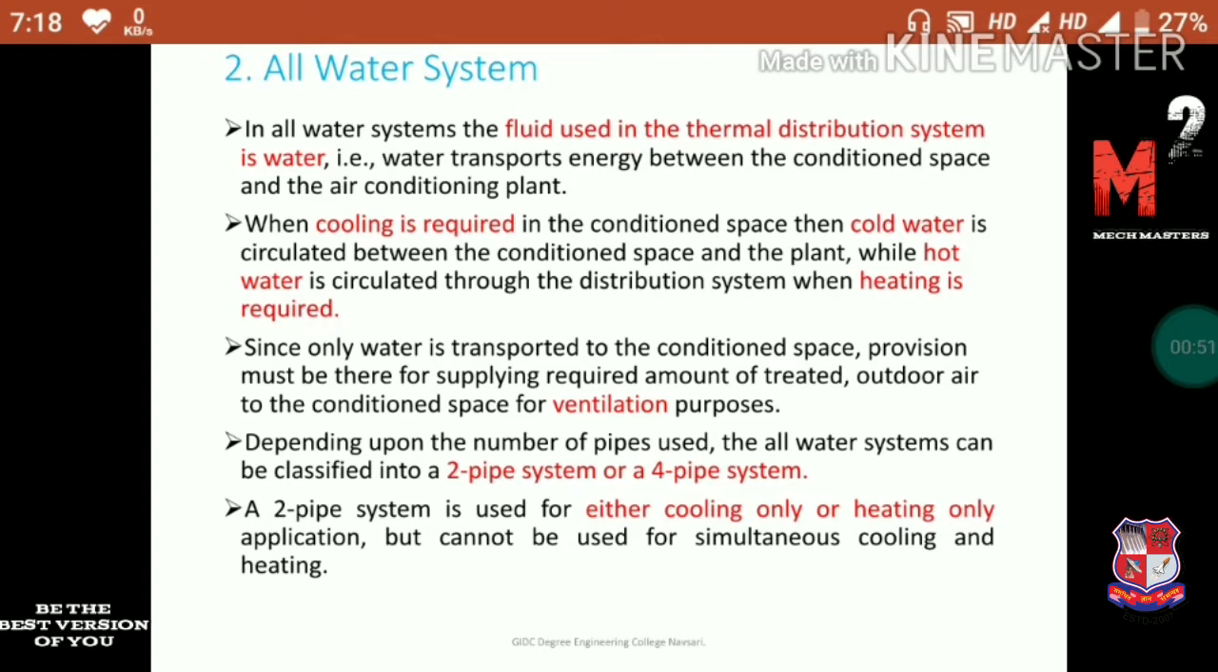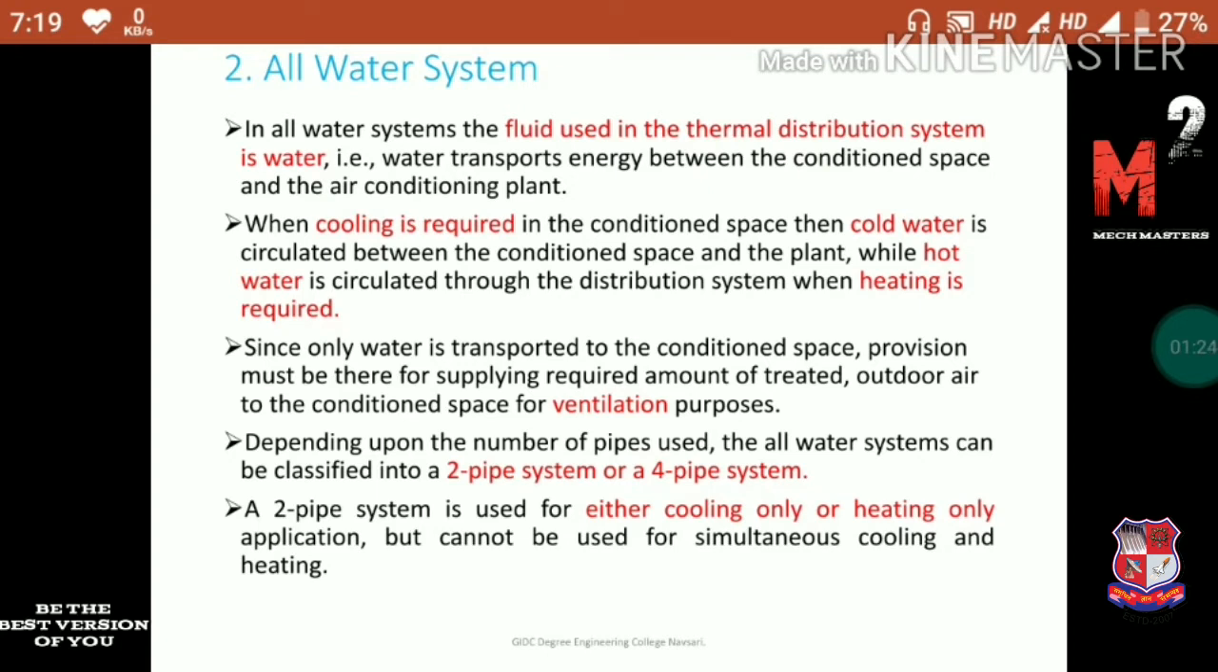As the name indicates, in this system we use water as a working medium. In all air system we use air as a working medium, but in this system we use water as a working medium. In all water system, the fluid used in the thermal distribution system is water. Water transfers energy between the conditioned space and the air conditioning plant. It means in the air conditioning plant we cool or heat the water, and then this cool or hot water is transferred to the conditioned space by using the distribution system.